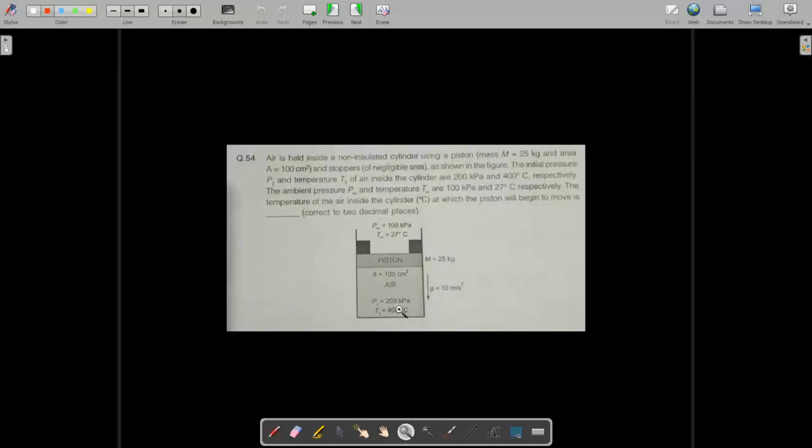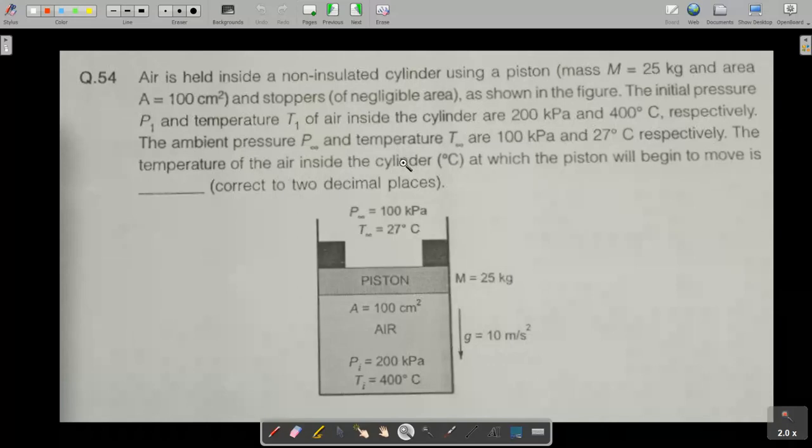So let's read the question. The question is: air is held inside a non-insulated cylinder. Non-insulated cylinder means heat can be transferred from the system. The air is held using a piston. The piston has a mass of 25 kg and the piston area is 100 centimeters square. And there are stoppers, which means the piston cannot move beyond this. This is the final position. If the piston moves, then only downward motion is possible.